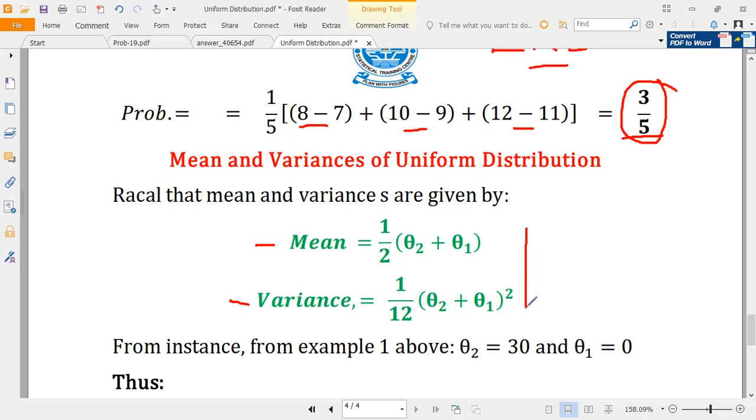We are given theta 2 equal to 30, theta 1 equal to 0, regarding the arrival of a passenger at the train. To calculate the mean, we simply substitute theta 2 equal to 30, theta 1 equal to 0 in this equation. For the variance, we do the same in this equation, and then we simplify.